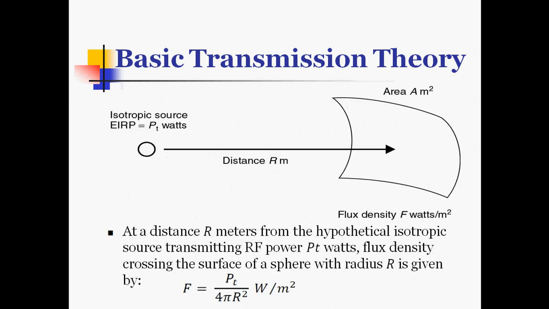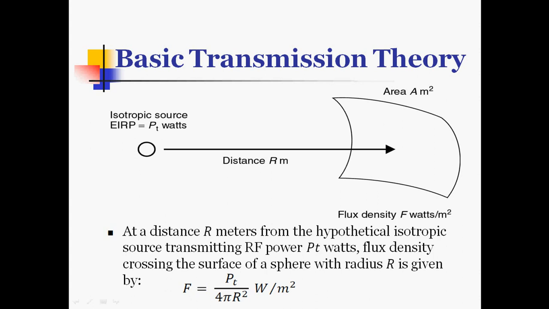So here in this figure we can see there is one isotropic source having the transmitting power of Pt watts, and this is the surface of the sphere which is separated by a distance of r. So how can we define the flux density at the surface which is apart from the transmitting source by distance r? At a distance r meters from the hypothetical isotropic source which is transmitting RF power at Pt watts,